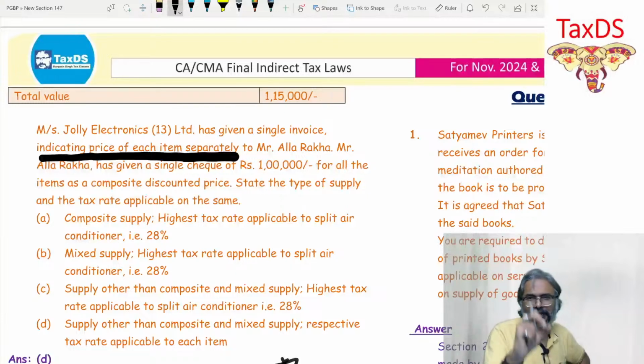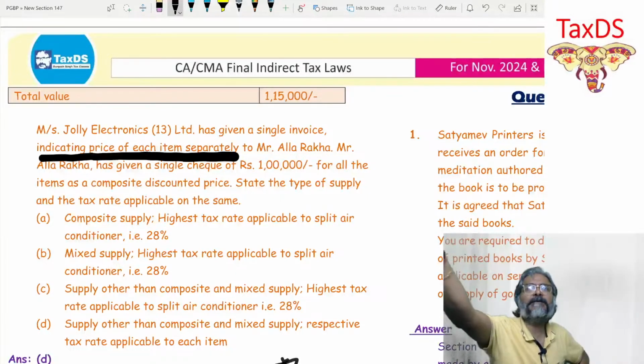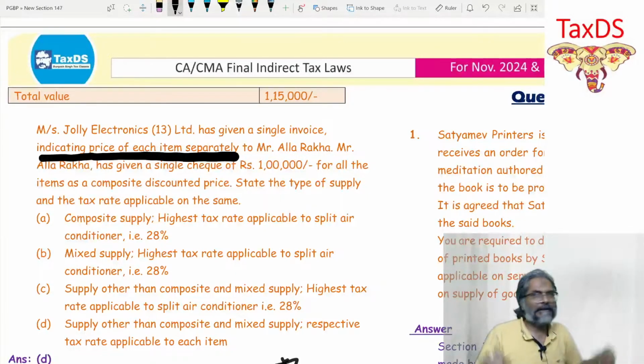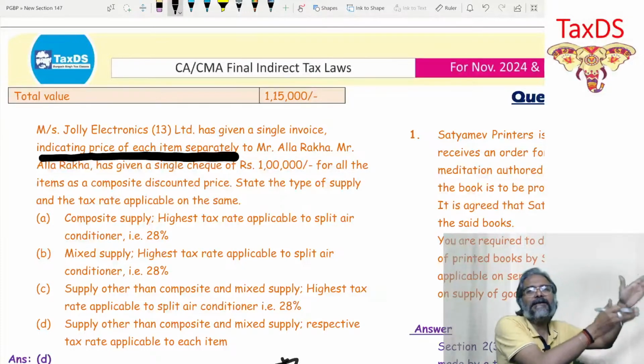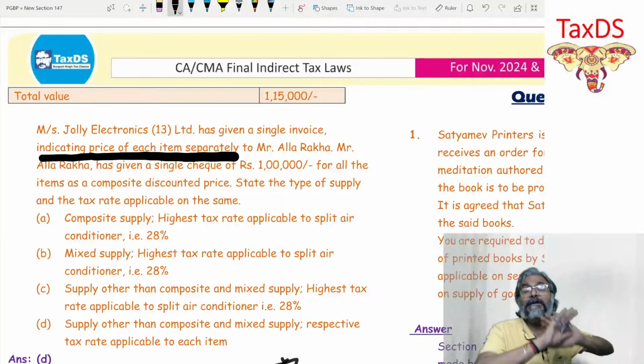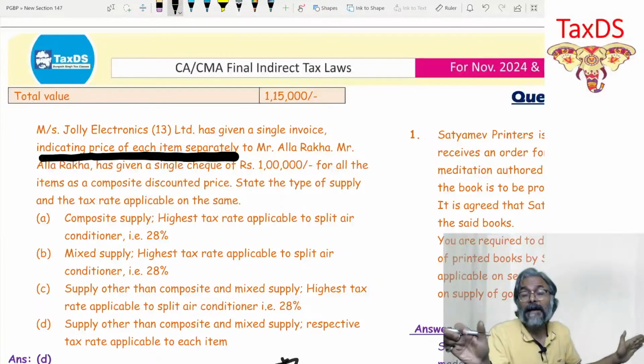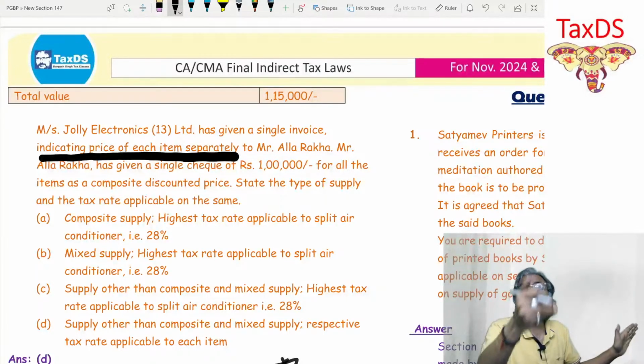And when the customer asks, how much is this for? This is for this. How much is this for? This is for this. Each item, the price has been indicated to the customer separately. So therefore, there was no bundling being done so far as the supplier is concerned.